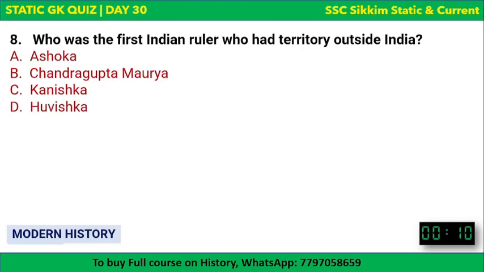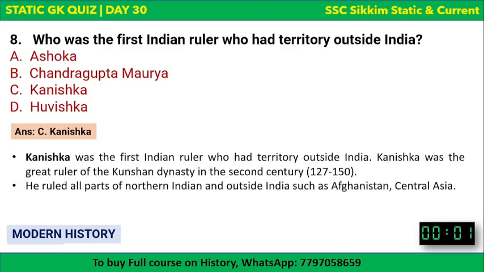Next question. Who was the first Indian ruler who had territory outside India? Interesting question. The options are there, and your time begins now. First Indian ruler who had the territory outside India. The correct answer is Kanishka. Kanishka was the first Indian ruler who had the territory outside India.